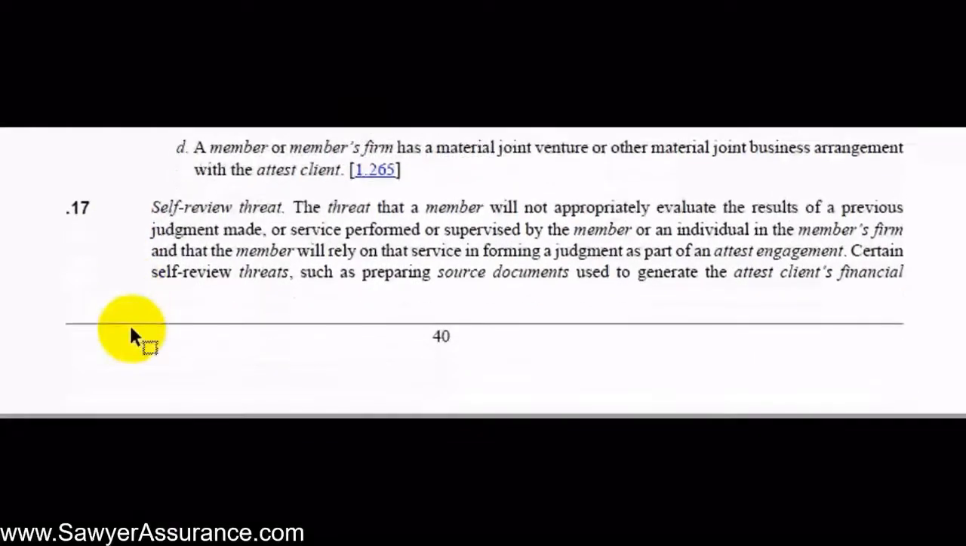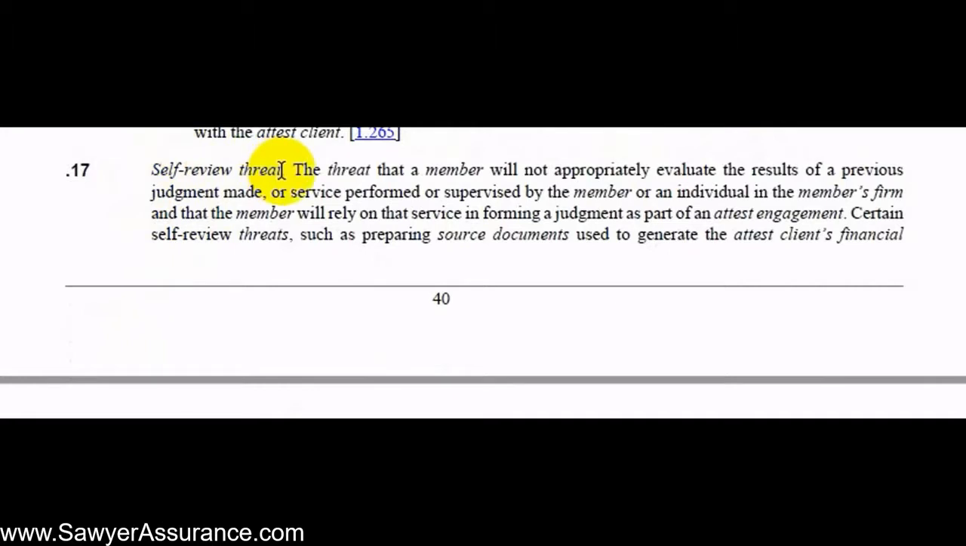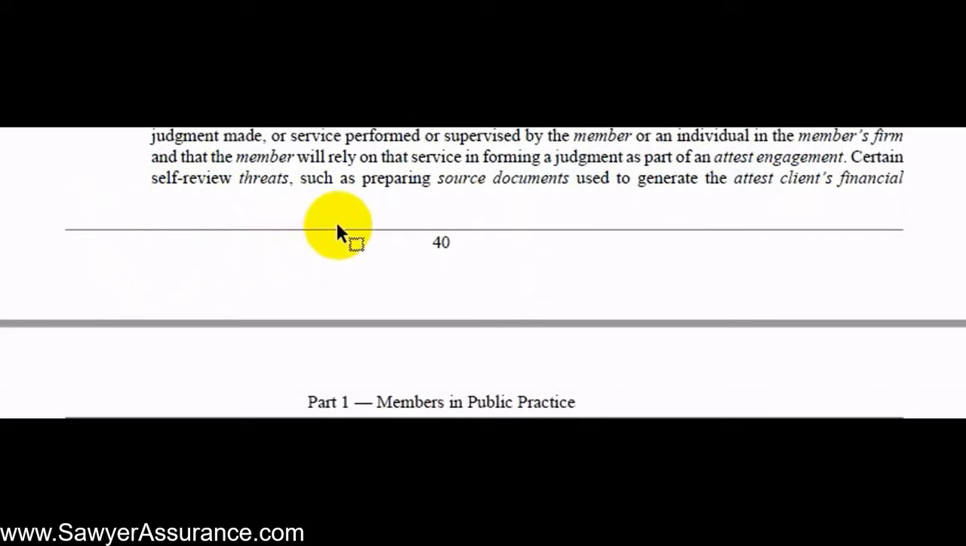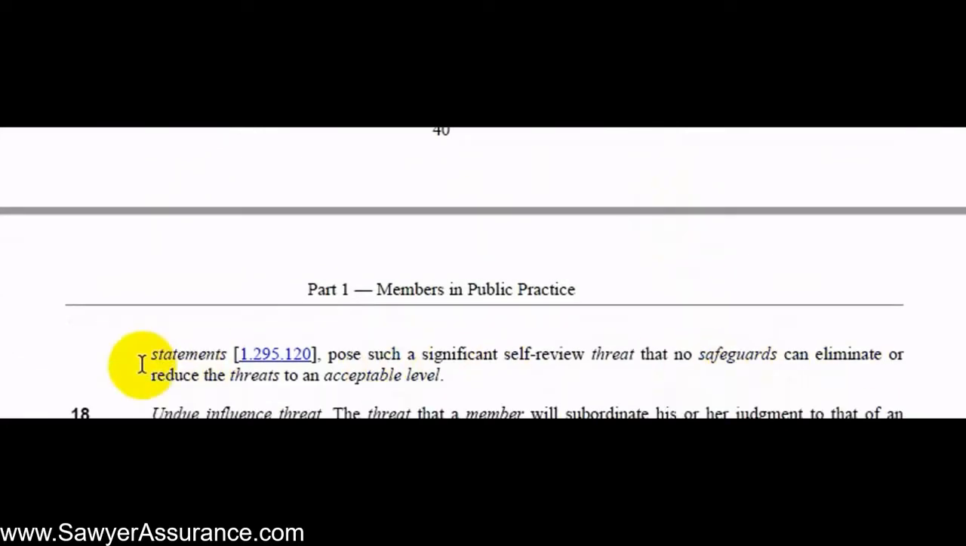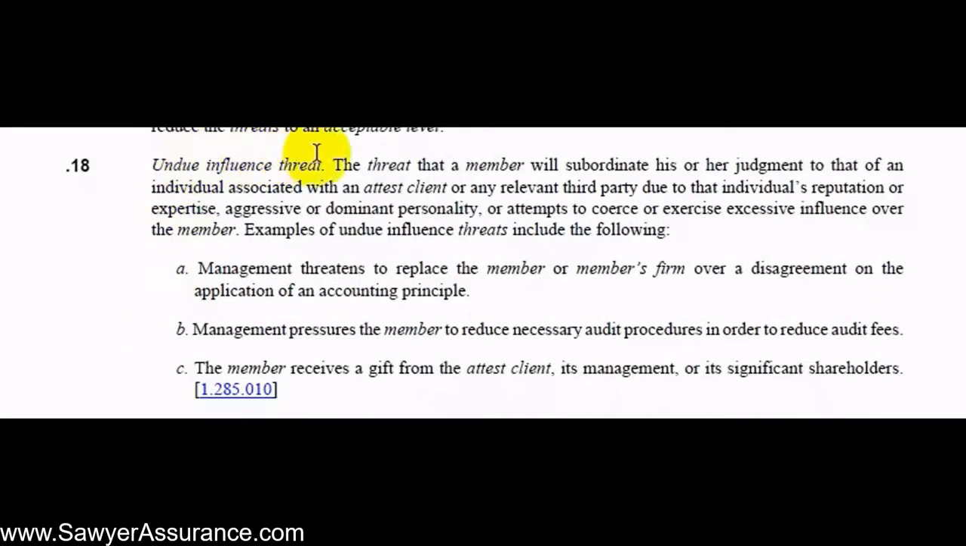Next, we have the self-review threat. So in this case, if the auditor had previously provided advice to the client or performed certain functions, for instance, preparing source documents on behalf of the client, then he would be reviewing his own work and might not be objective in doing so. And in fact, for certain self-review threats, for instance, preparing the source documents, there would be no safeguards that could eliminate that threat to an acceptable level. And finally, the undue influence threat.